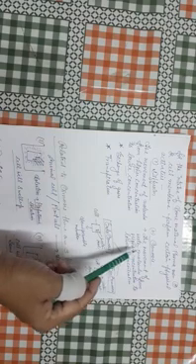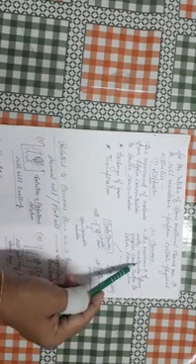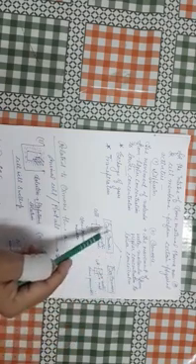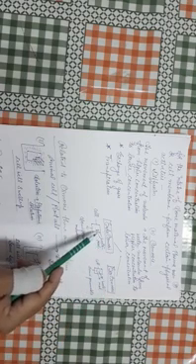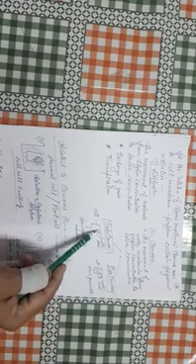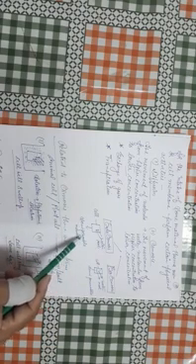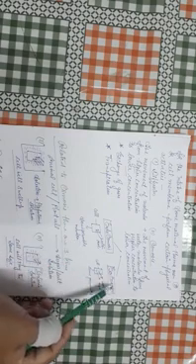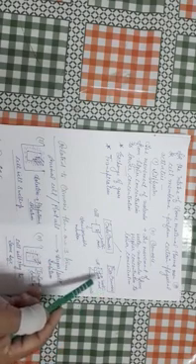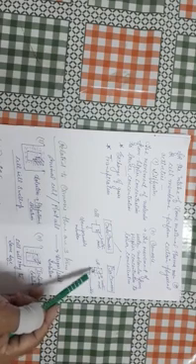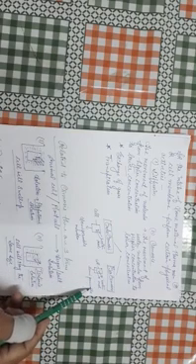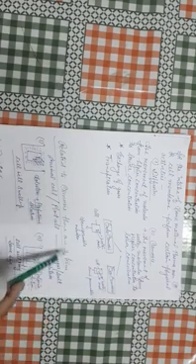And osmosis is the movement of water molecules from higher concentration to lower concentration. This osmosis is of two types, endoosmosis and exoosmosis. Endoosmosis means the entry of water molecules into the cell through semi-permeable membrane, and exoosmosis means the exit of water molecules from the cell through semi-permeable membrane. Now related to osmosis, there are three terms.